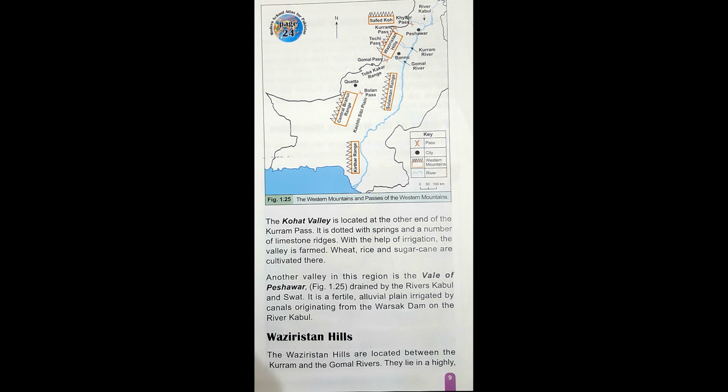So these mountains are very helpful to save Pakistan from western attacks, western depression and opposition as well. So these mountains serve as a boundary wall for Pakistan.